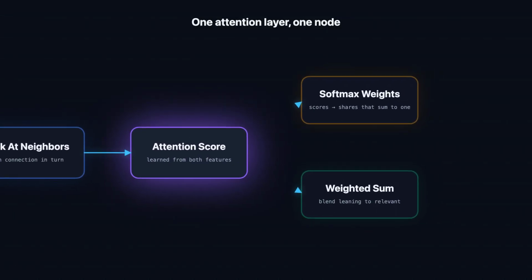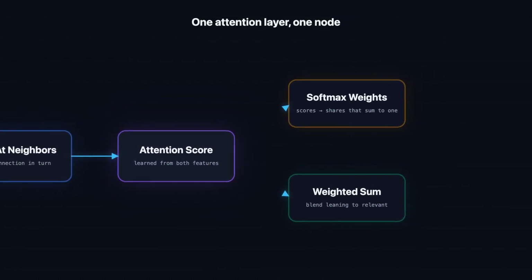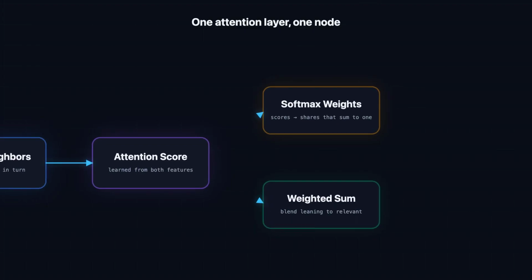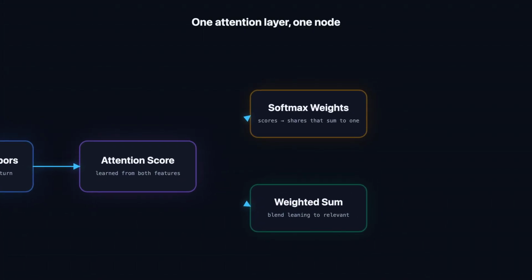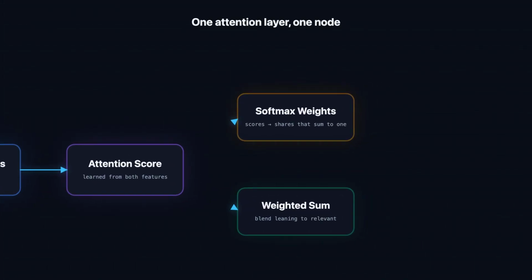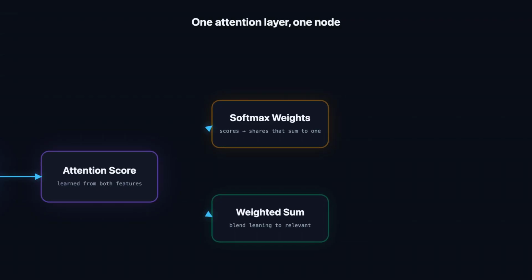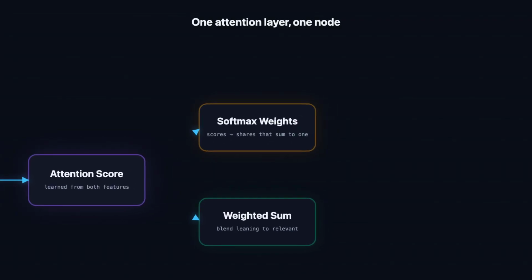Then, for each neighbor, a small learned function reads the two nodes' features together and produces an attention score. Think of it as a relevance rating, computed fresh from the data, saying how much this particular neighbor should matter for this particular node right now.